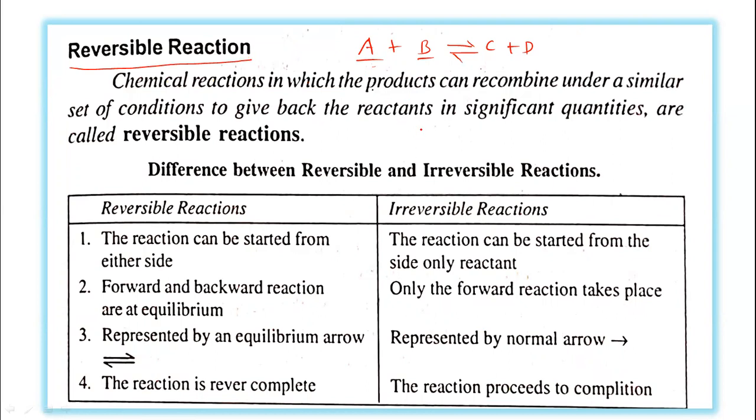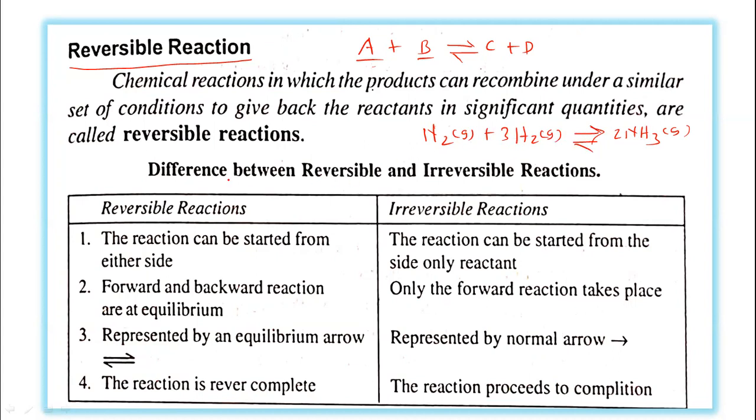For example, the reaction between nitrogen gas and hydrogen gas. We can represent this reaction in this way. One molecule of nitrogen reacts with three molecules of hydrogen gas, and there is a formation of two ammonia molecules. So the ammonia molecule is a product here. When the conditions are maintained, it may be converted back into the reactants. So this is a reversible reaction.